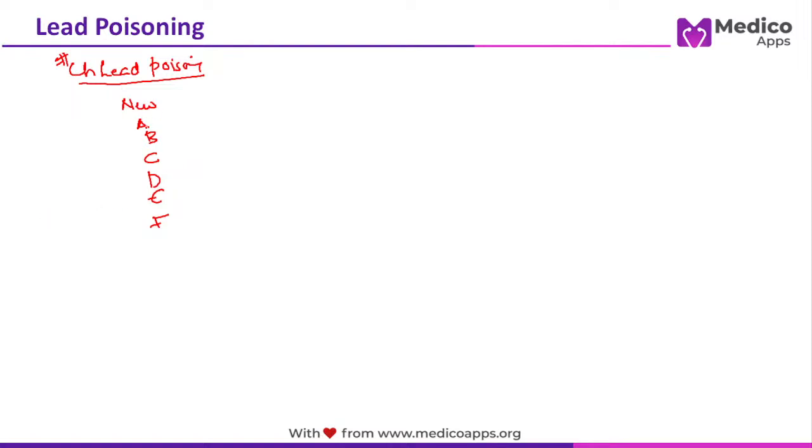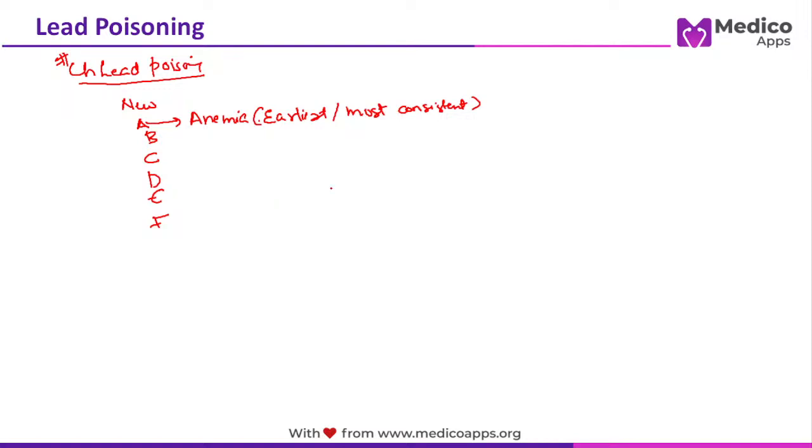We'll take NEW at the last. First start with A. A stands for anemia. Remember, anemia is the earliest and the most consistent finding in chronic lead poisoning patients.